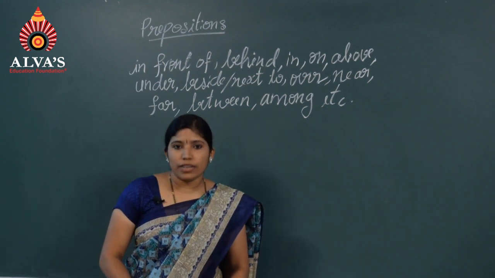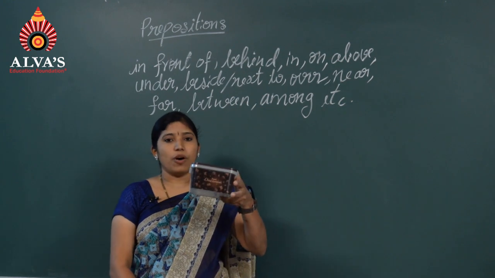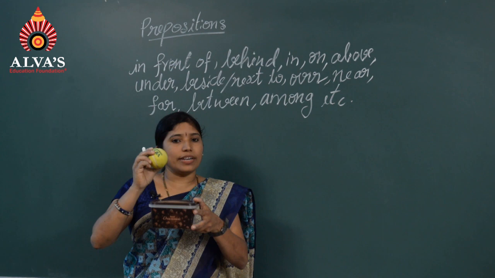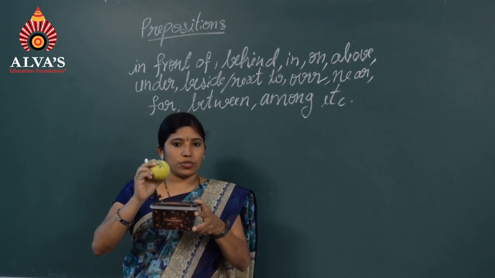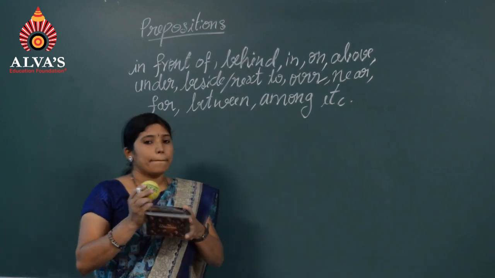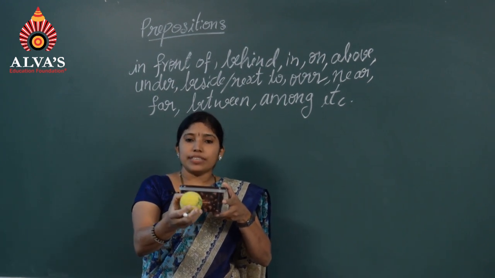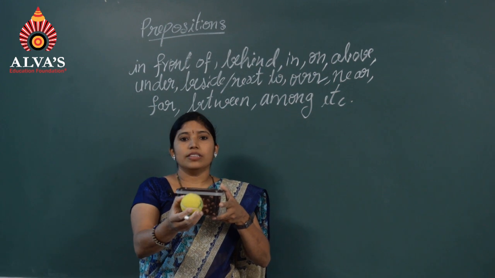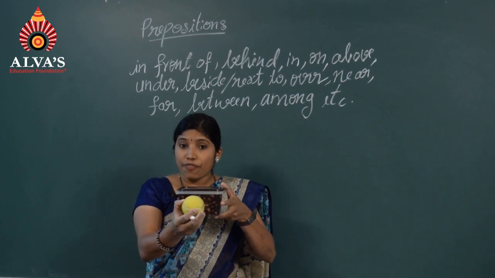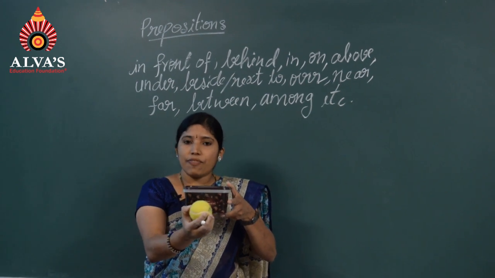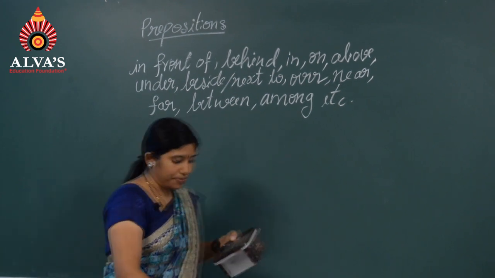I will try to make it more concrete. Here there is a box and here there is a ball, and I will show the position and you have to tell me what preposition suits that. The position of the ball is here. What sentence can we frame? The ball is in front of the box. Where is the ball? The ball is in front of the box.